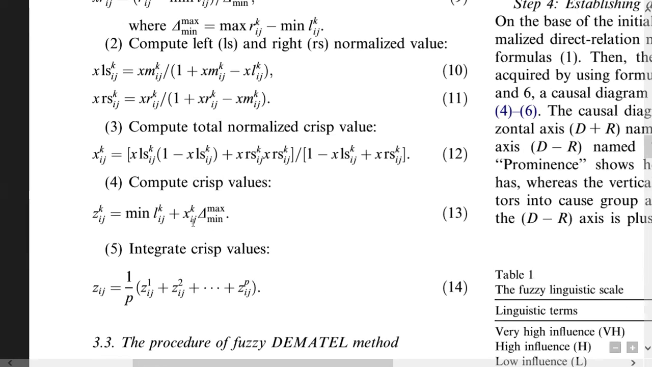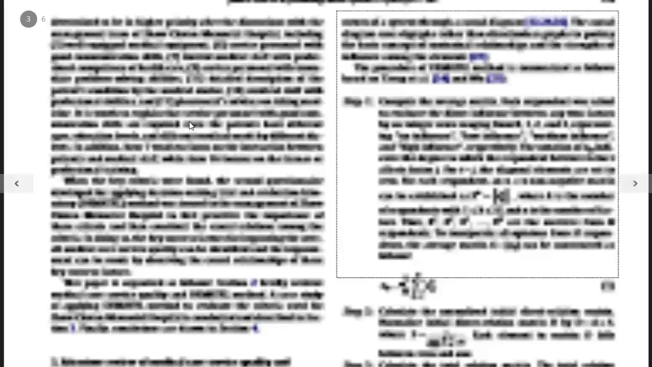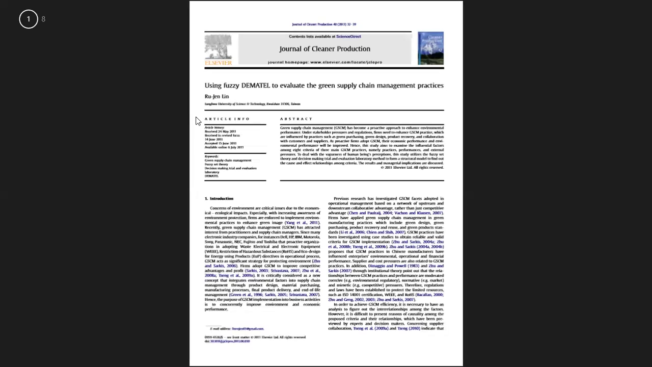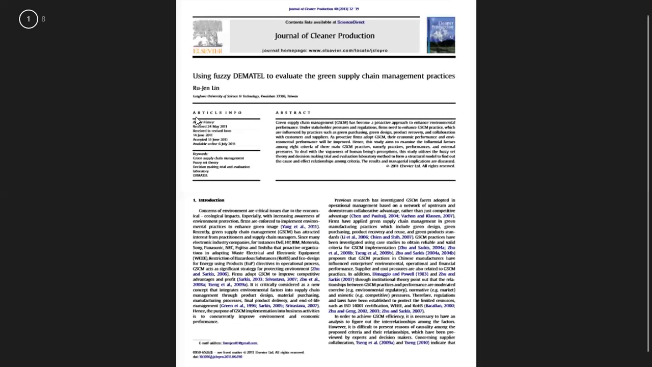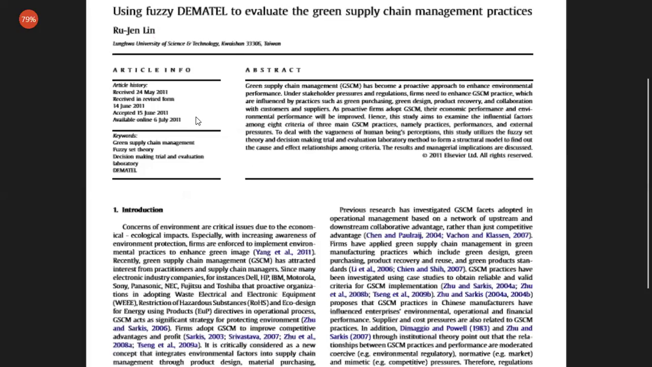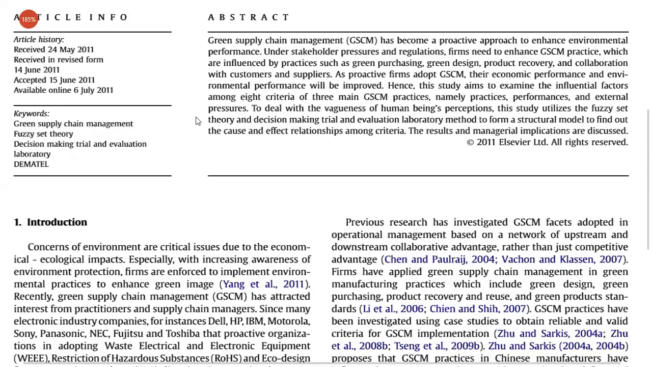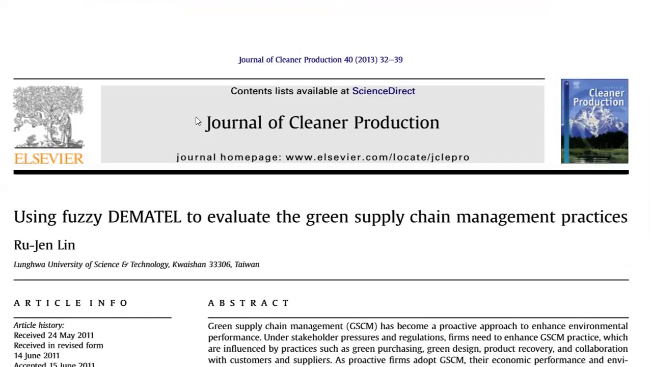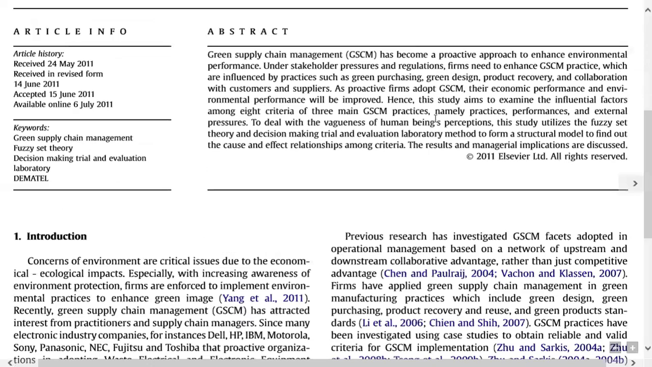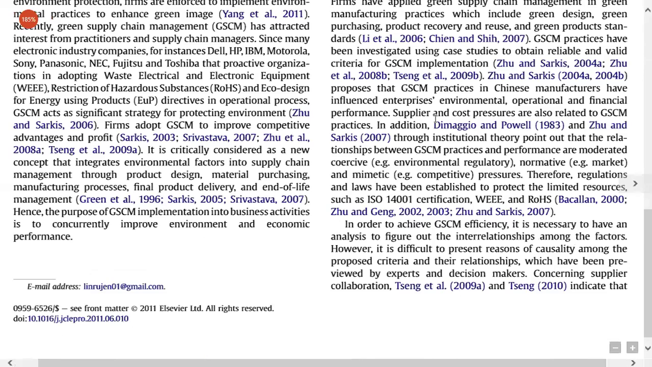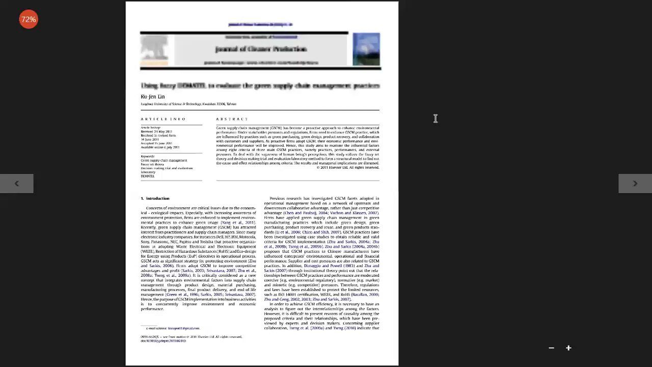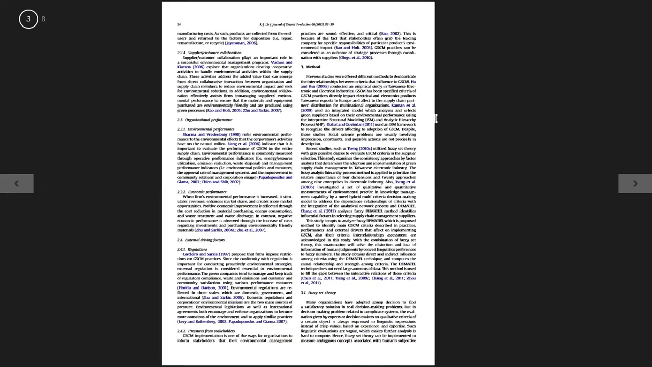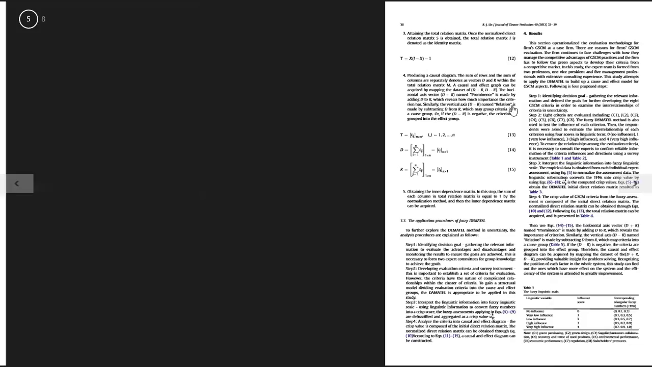Right now, there is one other paper I found in the Journal of Cleaner Production, using Fuzzy DEMATEL to evaluate green supply chain management practices. Now, this is a relatively new paper, 2013, and Journal of Cleaner Production is again a good journal, but a couple of changes are here. What are the changes they have made? Number one, they have taken the triangular matrix in a different format.